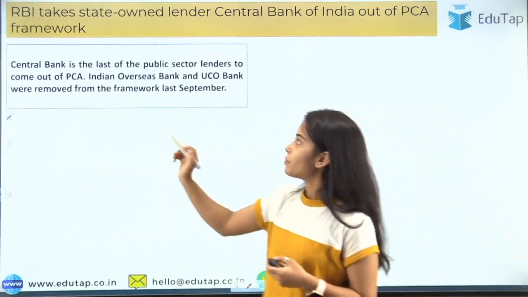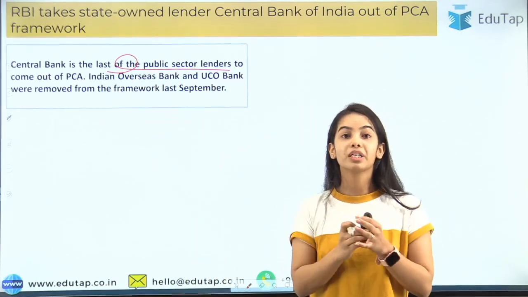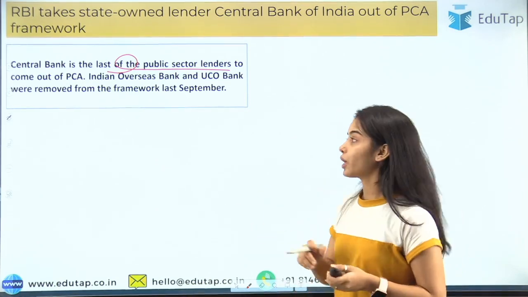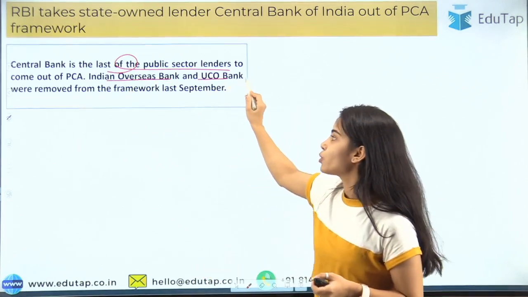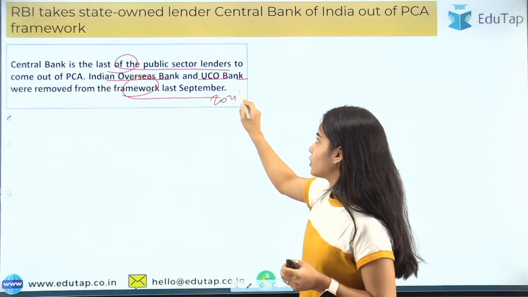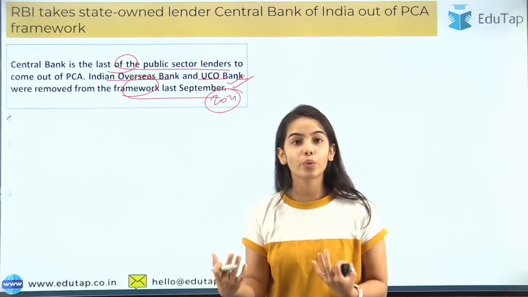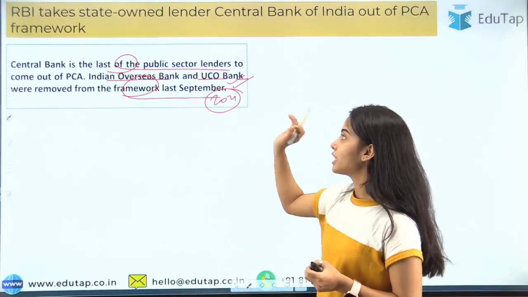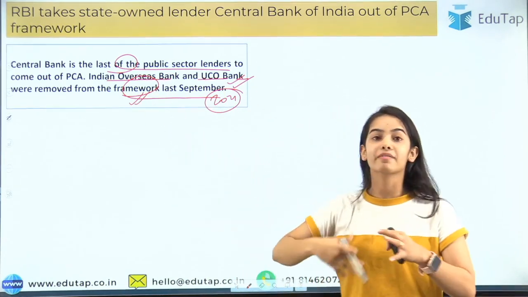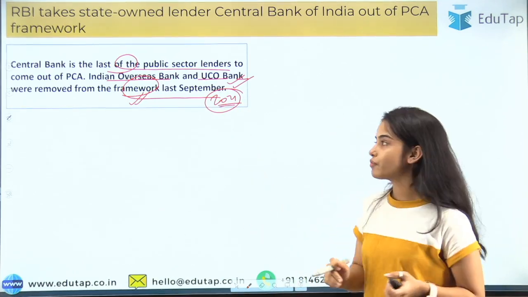So here the central bank is the last of the public sector banks to come out of the PCA framework. It took a lot of time, nearly 5 years, for the central bank to get healthy, we can say, okay. Indian Overseas Bank and the UCO Bank were removed from the framework last year in September 2021. These were also kept under the PCA framework because they were also unhealthy, not doing a great business, but the RBI removed them because they have started working well.